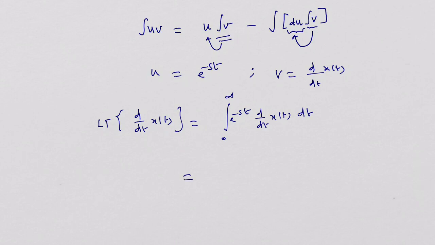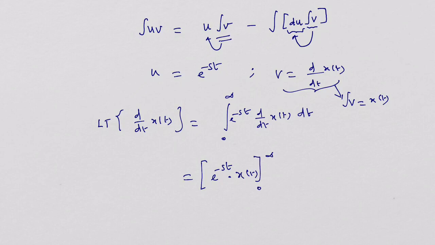So the first portion is e power minus st multiplied by the integral of v. If it is integrated, integral v is simply x of t, so e power minus st into x of t. Agreed? Where the lower limit is 0 and upper limit is infinity, minus integral from 0 to infinity.